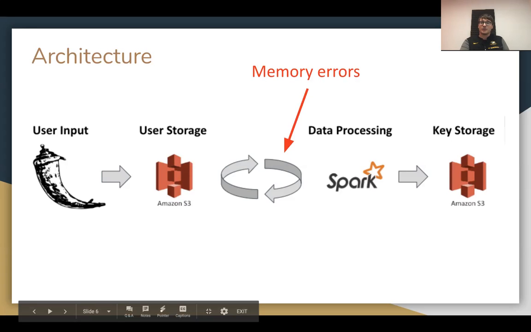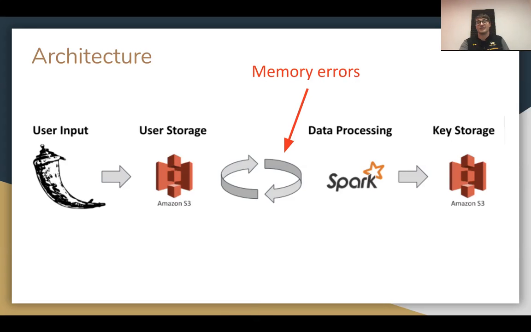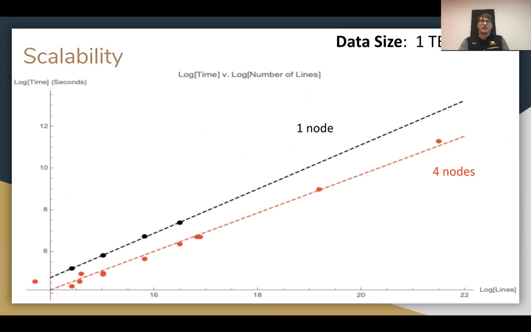I want to take a quick note here. You'll see here at the key storage, that is my own personal S3, so I hold on to the key and not the user. The nice thing about it is that it scaled linearly, exactly as we'd expect. It at least tells me that there were no obvious errors. On the x-axis here, we have log of the number of lines, and on the y-axis, we have log of time. And they're linearly related, which is fantastic to see.